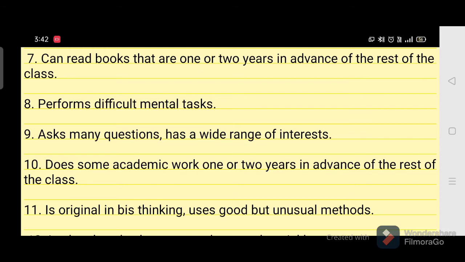They are curious, as a result they ask many questions. It is the next point, and they have a wide range of interest. They are not only interested in one subject. That means they are not only interested in maths, science, biology or chemistry. They are interested in painting. They are interested in sports. They are interested in many things.